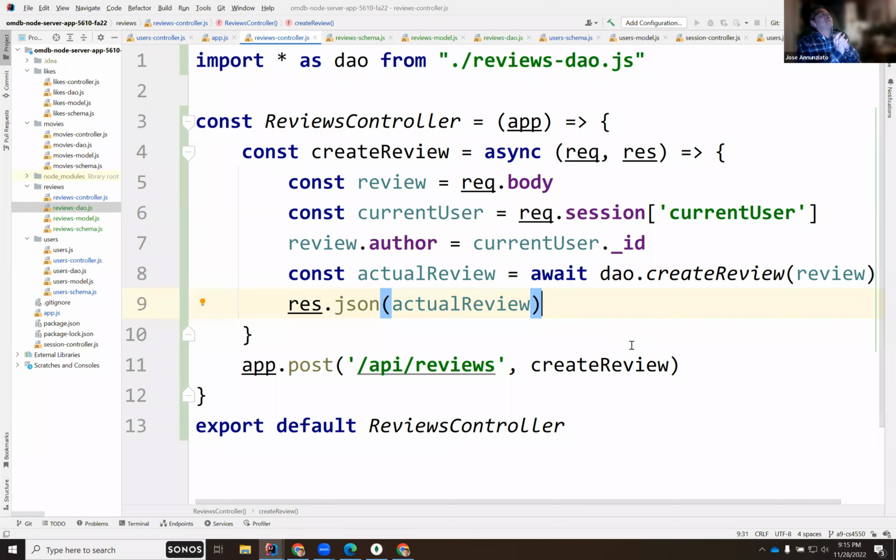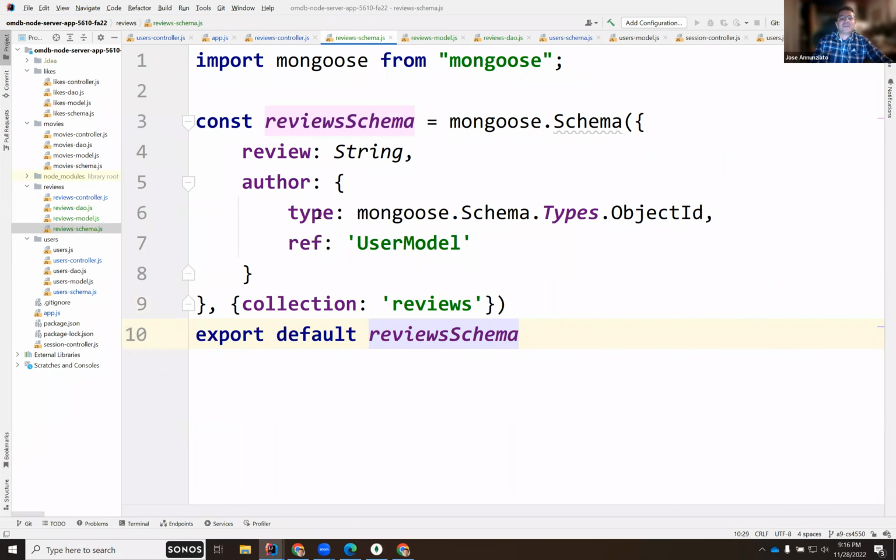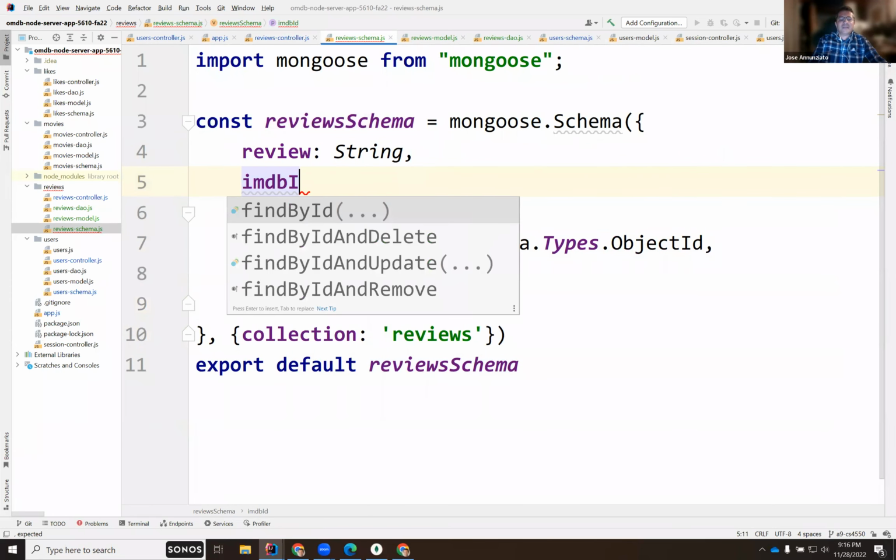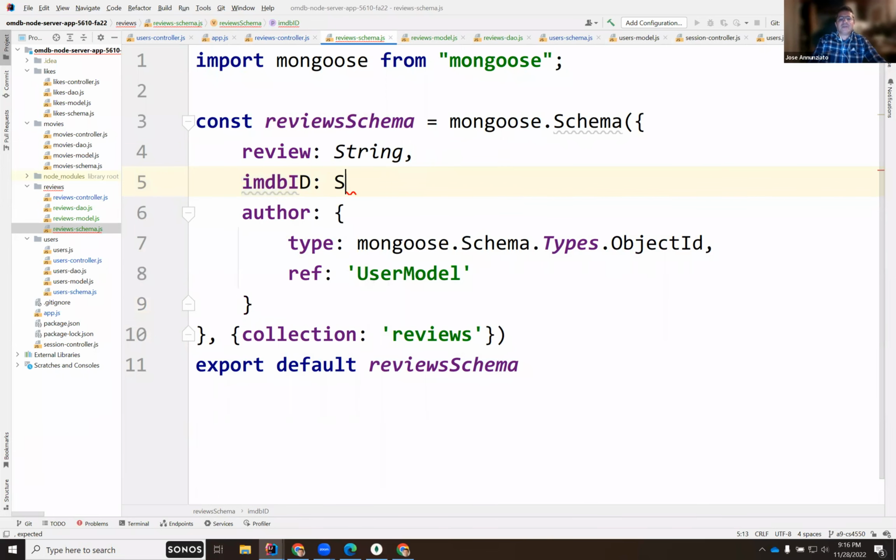We knew who reviewed it, but we don't know what movie was reviewed. So there's no way for us to know that you reviewed this particular movie. Yeah, no, we have to add something else to the schema. In the schema, we have to say this particular author, and also the IMDb movie, right? The IMDb ID of the movie that we are reviewing.